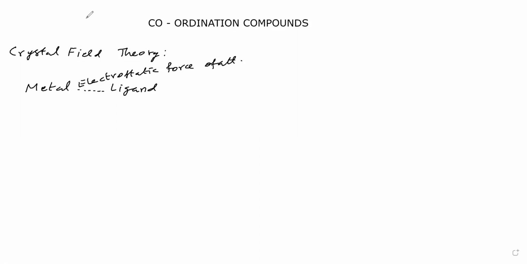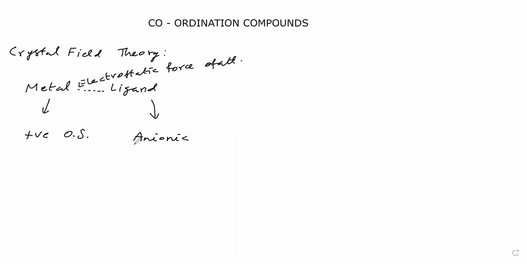Why does crystal field theory say this? Crystal field theory says that the central metal has a positive oxidation number, and the ligand is an anionic ligand. Between them, there is electrostatic force of attraction.